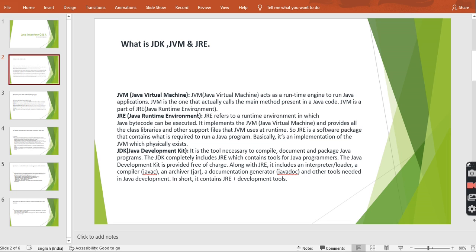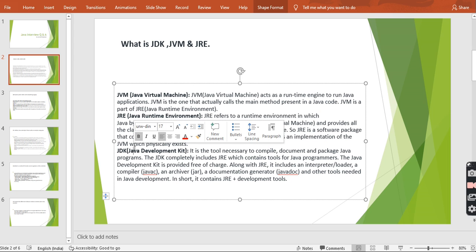Suppose you are making a program and you compile that program, so the dot class file is converted to bytecode, and the bytecode is executed by the JVM. The JRE provides all the libraries and support to the JVM as a runtime. So JRE is a software package that contains what is required to run the Java program. Basically, it's an implementation of the JVM, which physically exists. So JRE is nothing but providing a runtime environment to execute our bytecode.